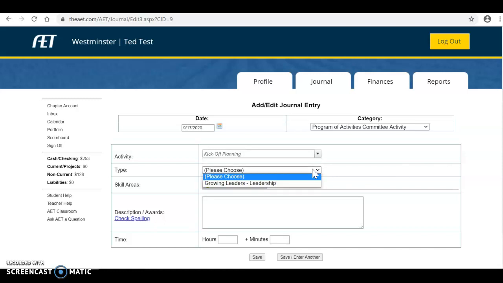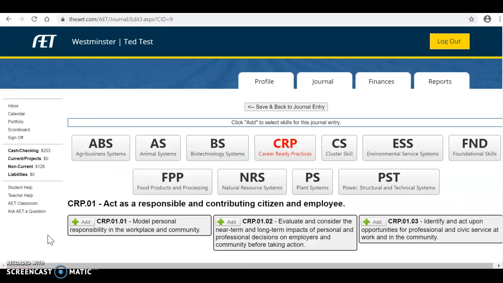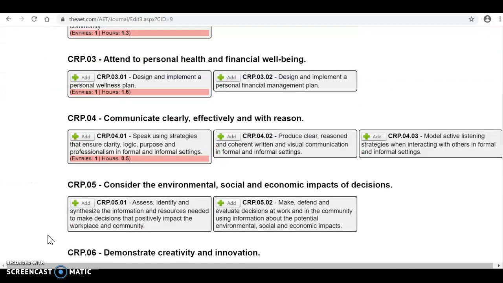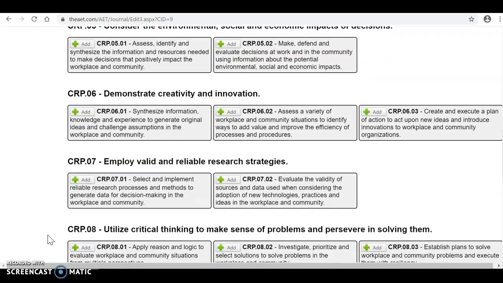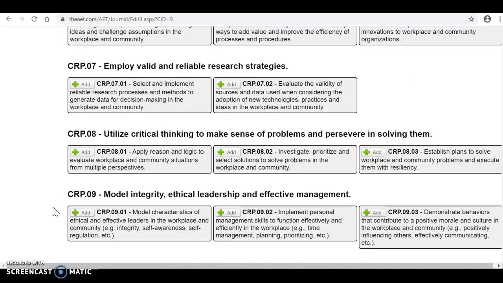Okay, so then you're going to choose the committee that you are on. So Ted Test is in growing leadership, or growing leaders in the leadership committee. He's part of that committee. You can always go in and add a skill. These skills help you when you go to apply for scholarships or awards within FFA, and they also look good on your resume. So if you have time and you know that there's a skill, you're going to want to go in and add that as well.